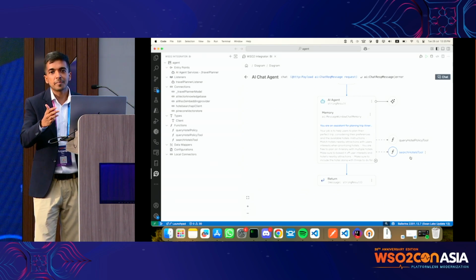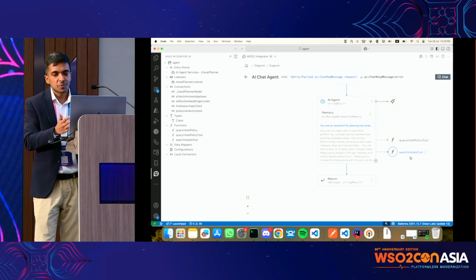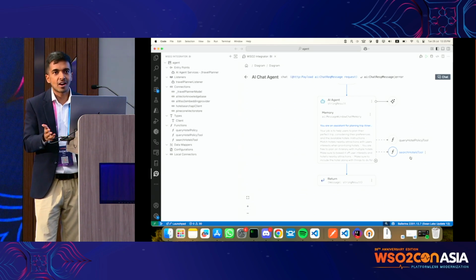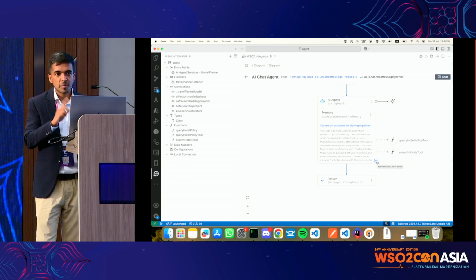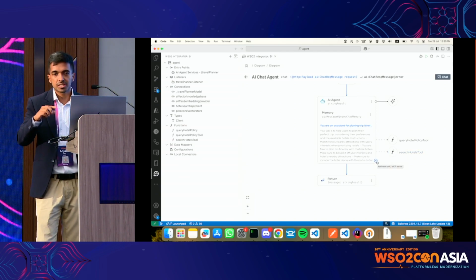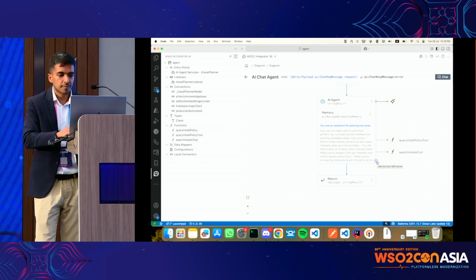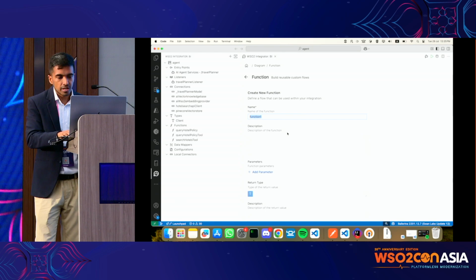So now this tool has access to know what hotels we have. What else do we need? The user says, plan me a trip. We need to know what the user likes. We can't just suggest something that they don't like. Remember we stored it in the Postgres database. We want to connect to that, so we are going to create a small function to retrieve from that database.